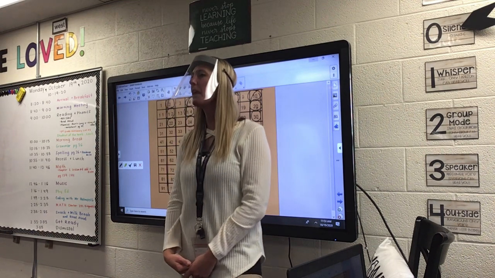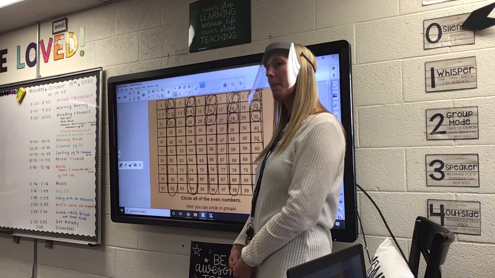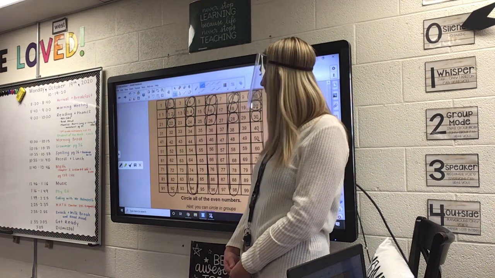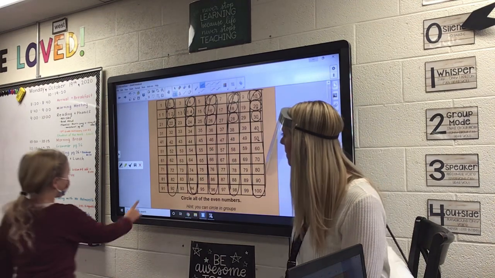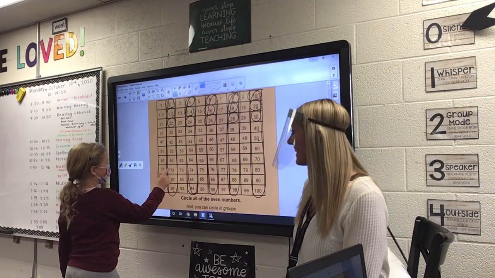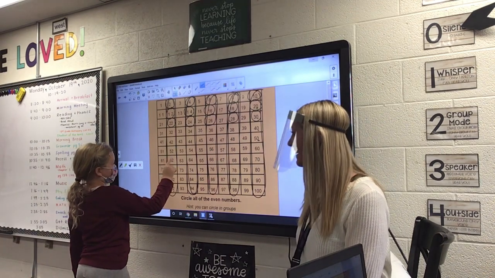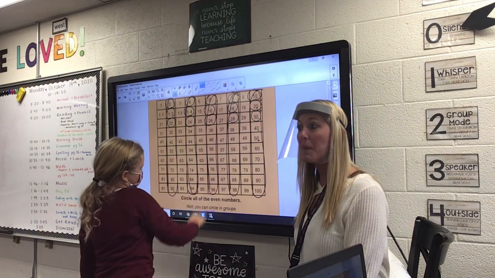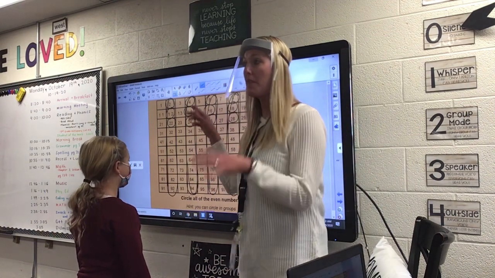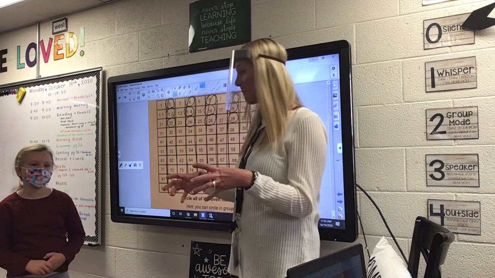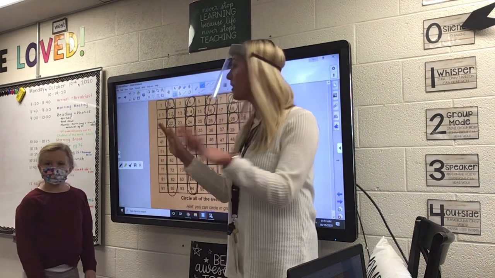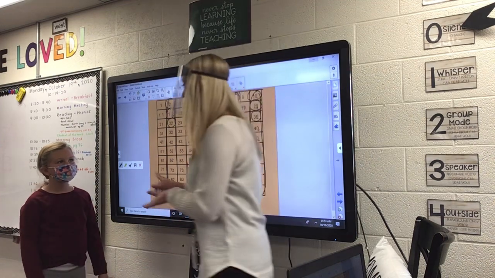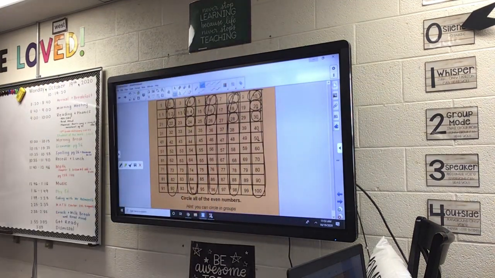Good observation, Eli. How about Kinsley? Kinsley's right. Some people think the first number, which is the front number, or the number in the tens place, determines if it's odd or even. But we don't care about that number. Mrs. Murphy can write this number on the board. Watch this number.